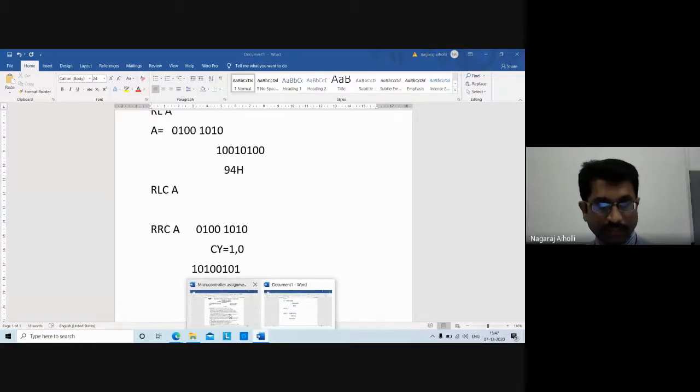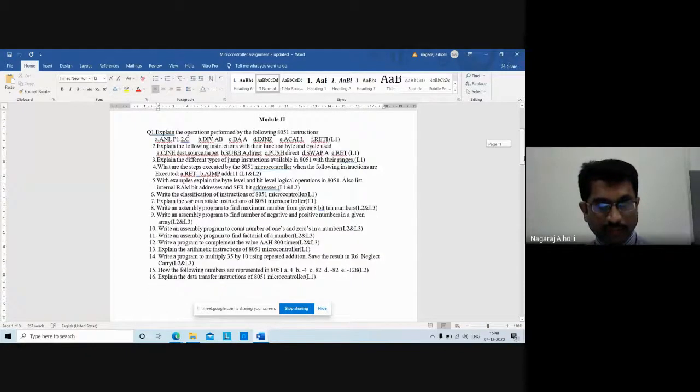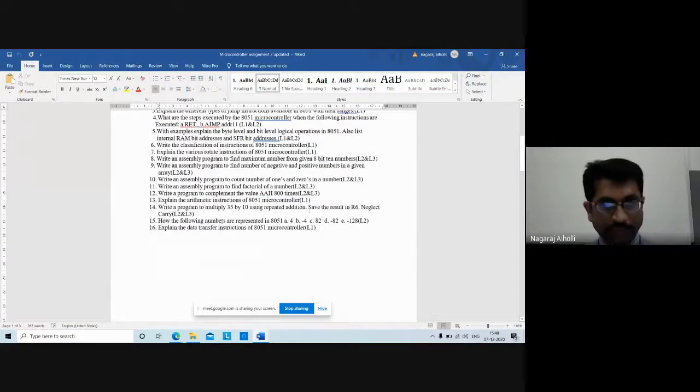Let us go to the next question. We have covered question number 2, question number 3, jump instructions with the ranges, then the fourth one, RET, AJMP address 11, then the fifth one, bit level and byte level logical instructions with their internal RAM bit addresses and SFR bit addresses, classification of instructions, rotate instructions of 8051 microcontroller. I'll take up one more question here, question number 15. Then in tomorrow's class, I'll continue with the next question.